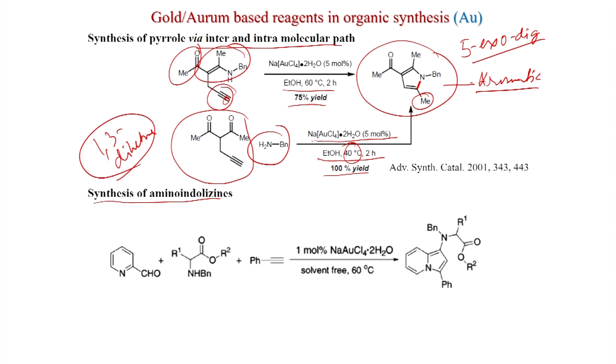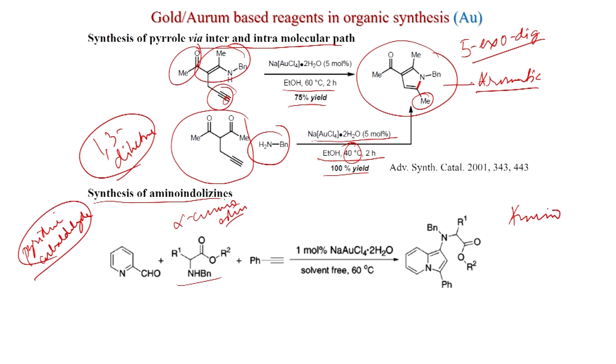Synthesis of aminoindolizines. Here also you can see this is pyridine carbaldehyde. Similar reaction: pyridine carbaldehyde, this is an alpha amino ester, and phenylacetylene. You get these aminoindolizines. Similar reaction, and only 1 mole % NaAuCl4·2H2O is enough to give this product. Here also solvent-free condition can be used, and at 60 degrees centigrade you get very good yields.